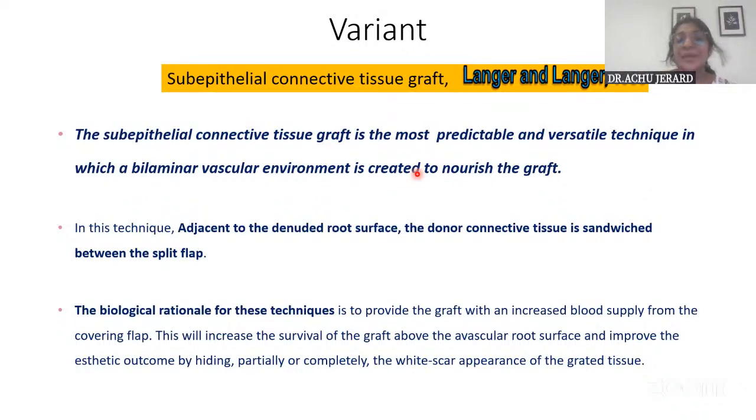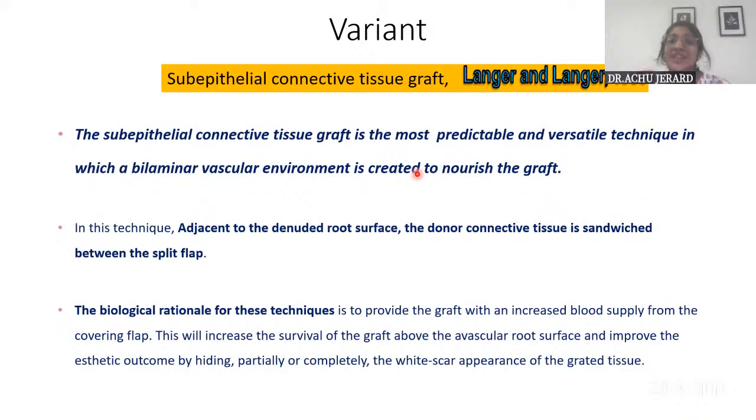But this technique was exclusively for root coverage alone. The earlier two techniques were introduced for increasing the width of attached gingiva, and later modified for root coverage.